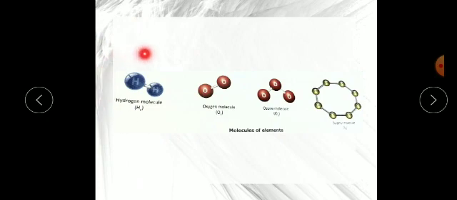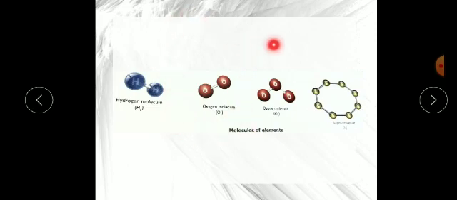Like here you can see, hydrogen alone is unstable, so it quickly exists in the form of H2. It makes a bond with another H atom and exists as H2. So a few elements, for stability, exist in a molecular form. Here you can see hydrogen, the formula is H2. For hydrogen we always write H2. Oxygen we always write O2.